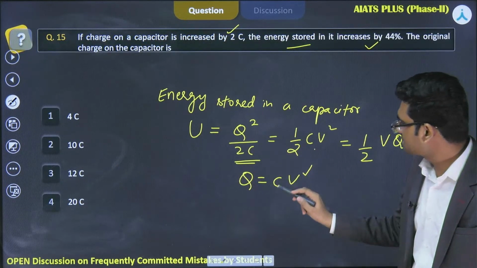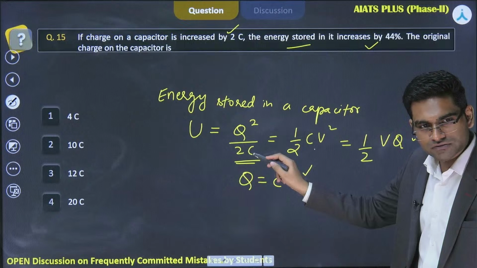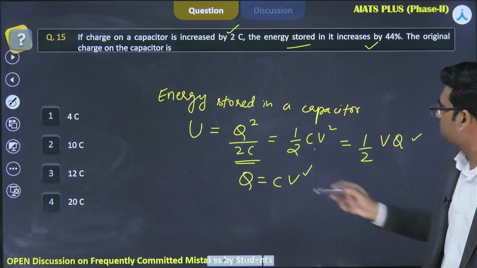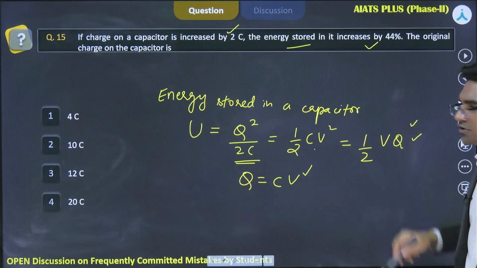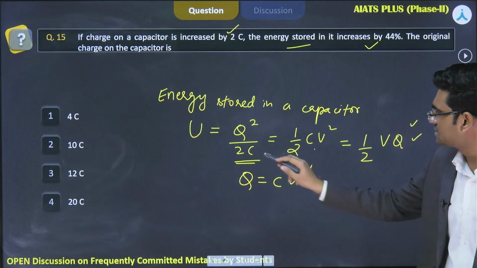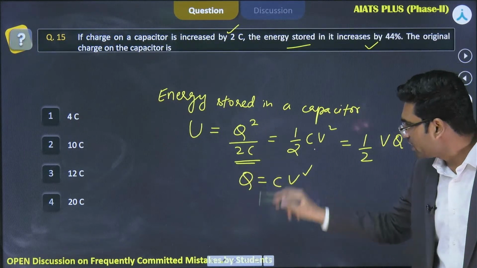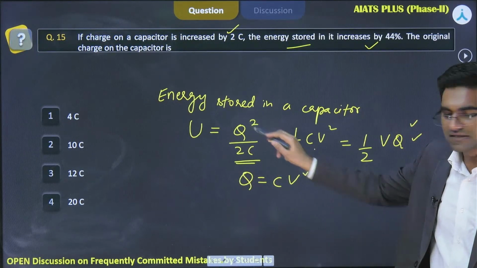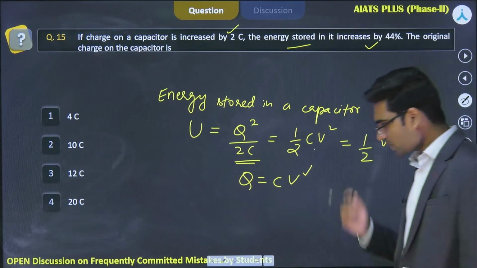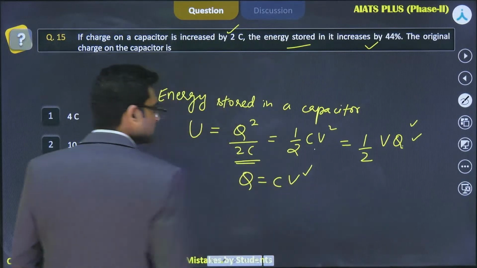How? C is equal to Q by V, right? So this will become Q square by V square... no, not square actually. C can be written as Q by V. So Q and Q will get cancelled out and there will be V. So half V into Q. Yes or no? Okay. We will solve this question.